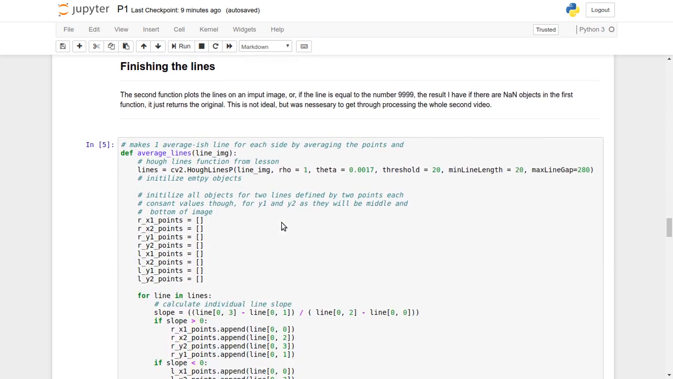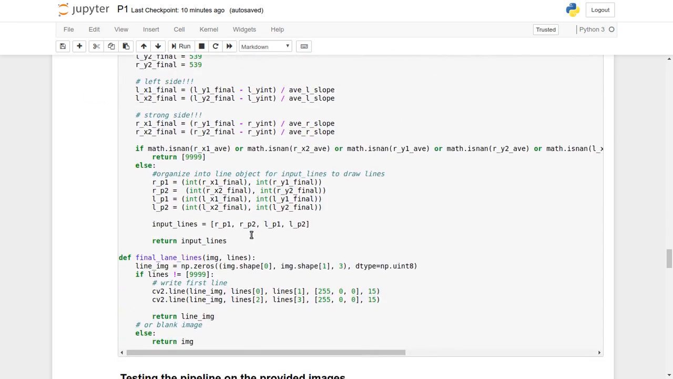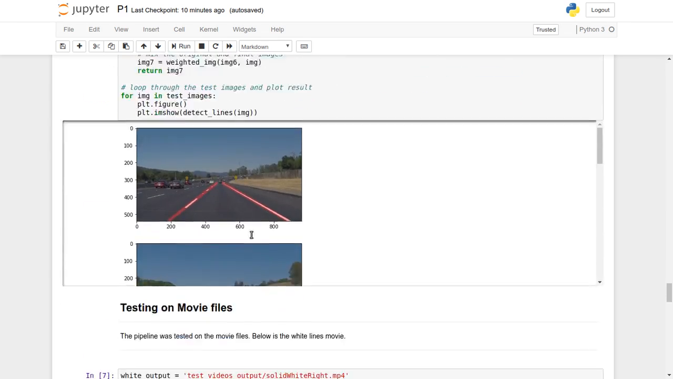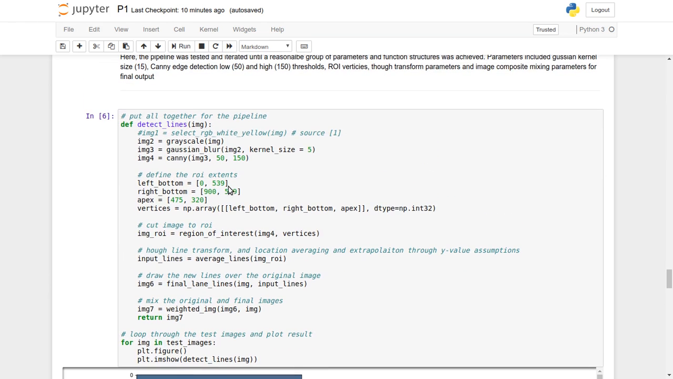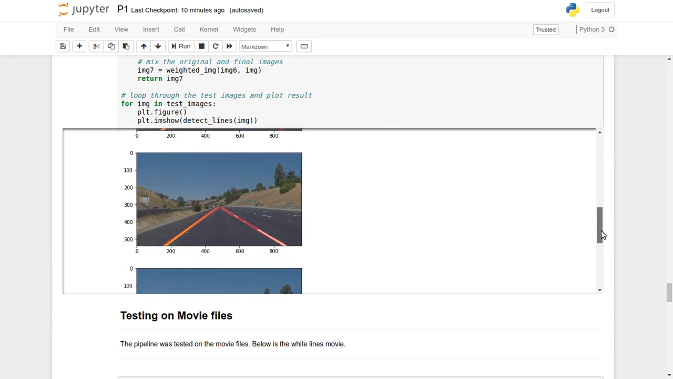what we do is we average the lines, that is, we want to extend the lines so that it would appear more good for the user. Now after calling this, after averaging, we get a lane that is very accurate and could be identified easily. These are the outputs for the given input images.